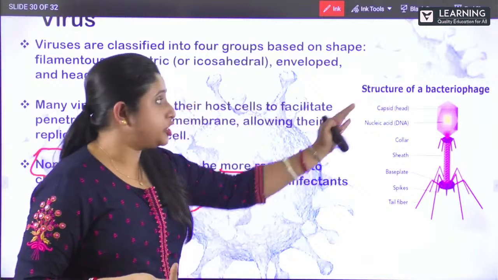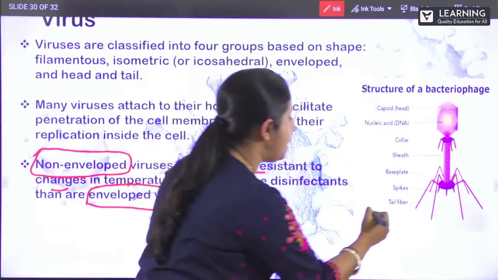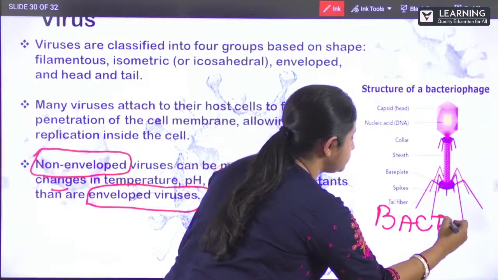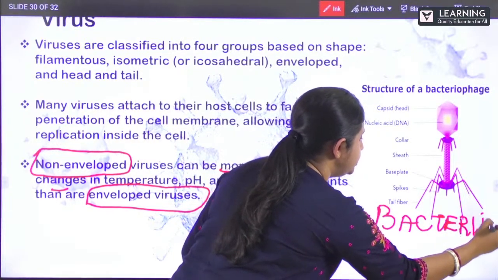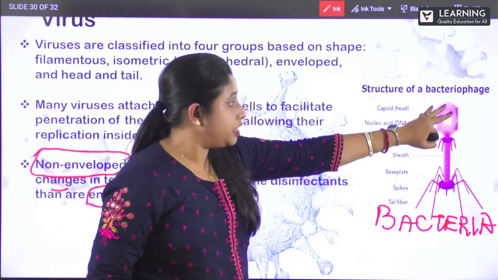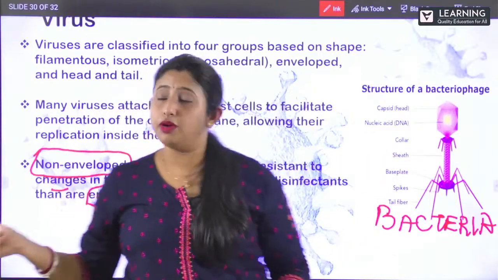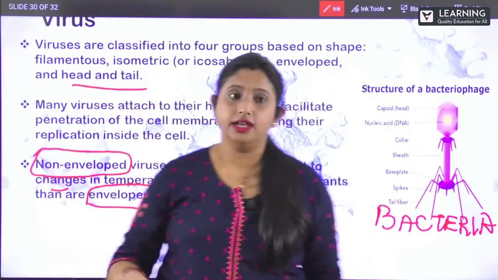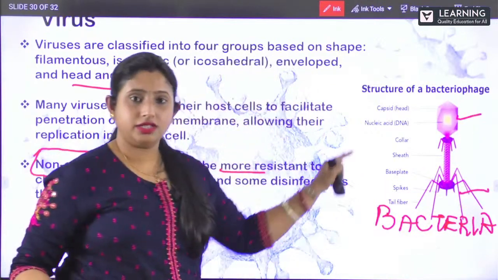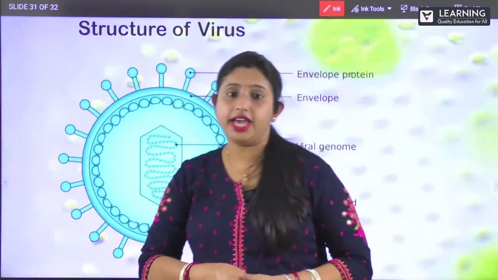So you can see this picture of a bacteriophage. This is the virus which infects the bacteria. So that is known as bacteriophage. So this is the structure of this. As you have seen, some of the viruses have head and tail. So it has got a tail, you can see it has got a head. So this is bacteriophage. And some other virus like HIV.